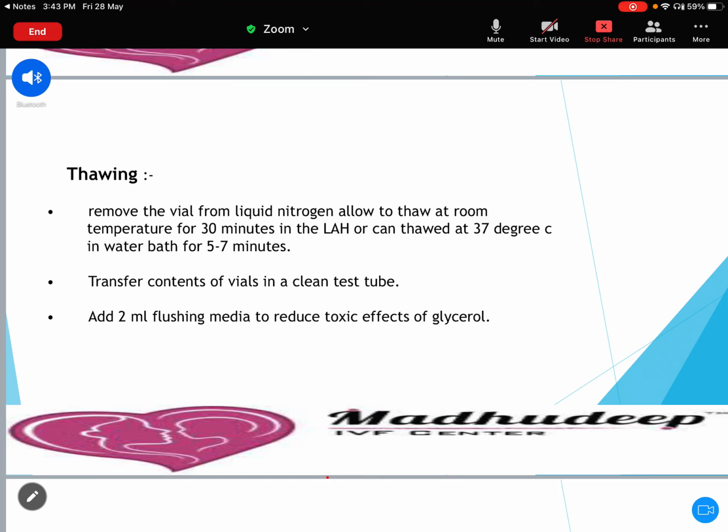It depends. Suppose it is done in IVF, then we usually don't charge because it comes under the package. But if the patient requires to freeze that sample, then we usually charge 10,000 rupees for 6 months of freezing.